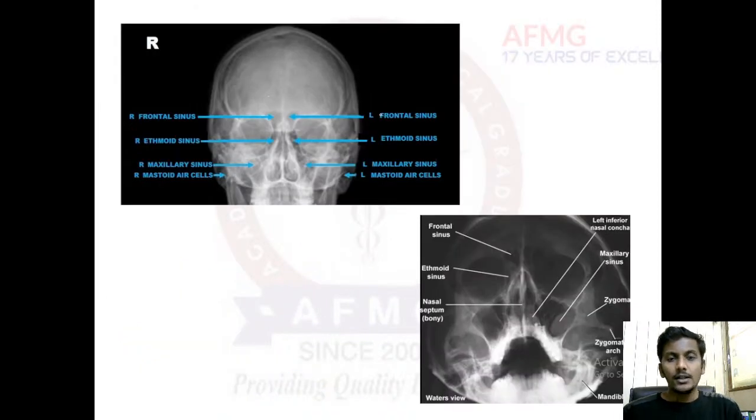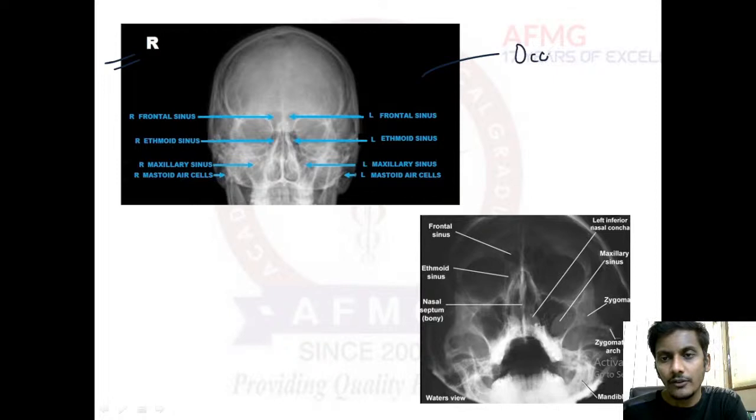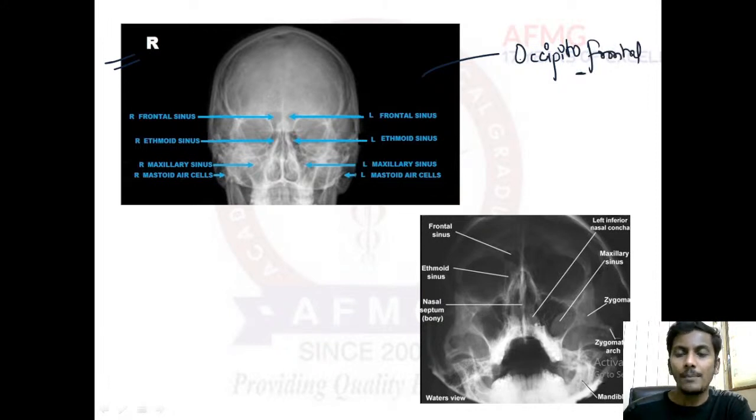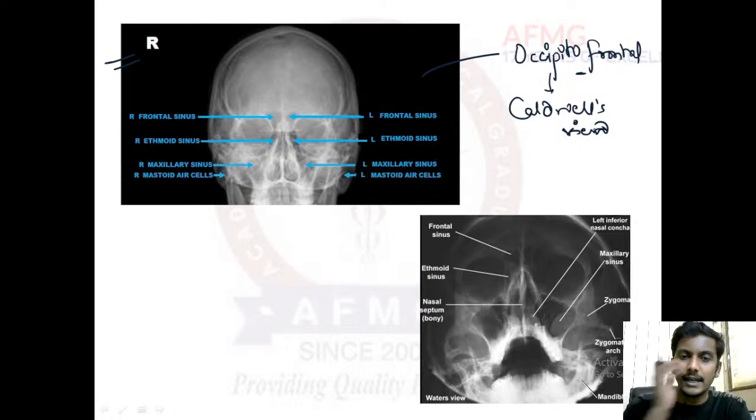Moving further, this is the Waters view. This is the Caldwell's view. First of all, this is the occipitofrontal view. It is taken from straight, right? So this is the occipitofrontal view. And the occipitofrontal view of the paranasal sinuses is known as the Caldwell's view. And in Caldwell's view we can visualize the frontal sinus, the maxillary sinus, the sphenoid sinus, and also the ethmoid sinus. So every sinus is visualized properly.